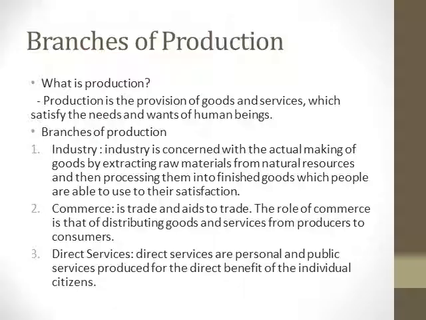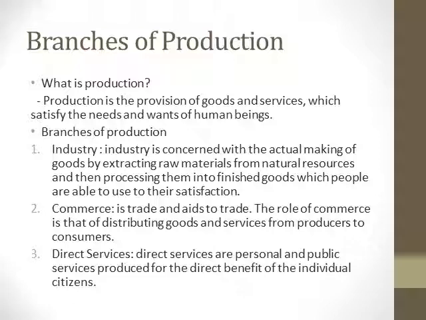So commerce is another branch of production. Commerce is trade and aids to trade. Okay, so you should know what aids to trade are. So what are aids to trade?